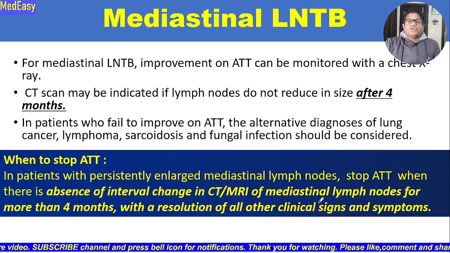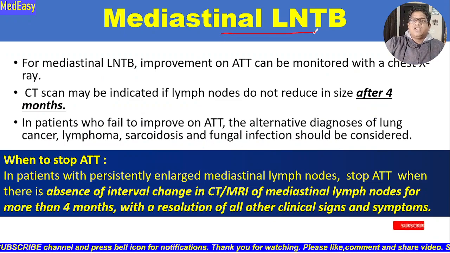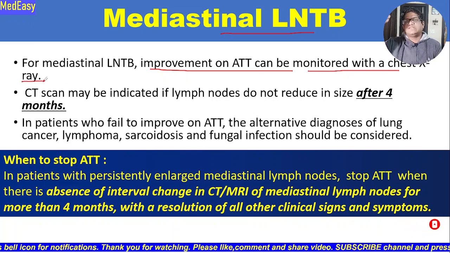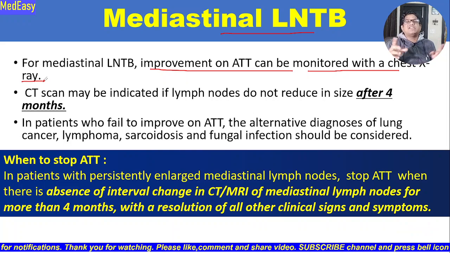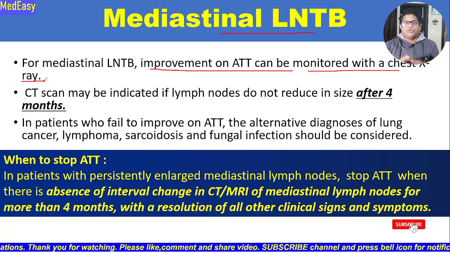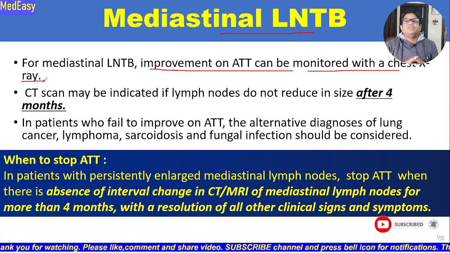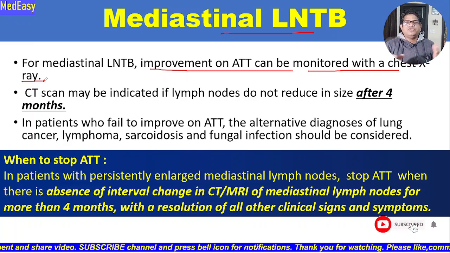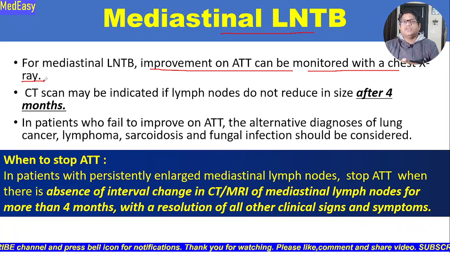So how do we follow a case of mediastinal lymph node? In case of mediastinal lymph node, improvement on ATT can be monitored with a serial X-ray. If you do a serial X-ray, we can see the size of the lymph node is decreasing. That means the patient is improving on anti-tubercular treatment. A CT scan may be indicated when the lymph node does not reduce in size after 4 months. So if we see that lymph nodes are not regressing, we should wait for 4 months and then do a CT scan to look for resolution of the lymph node.